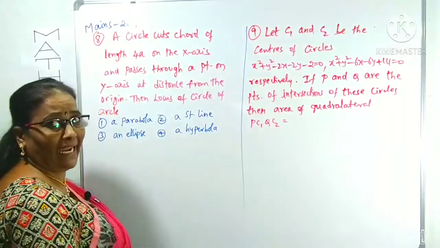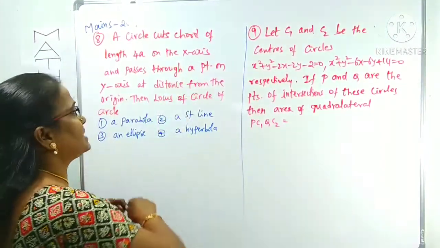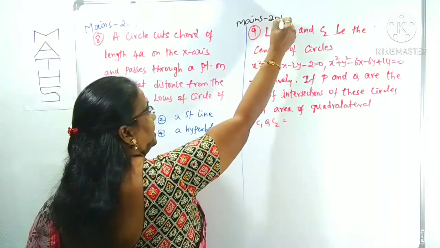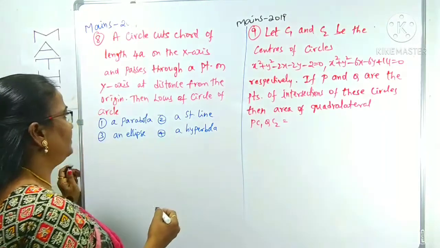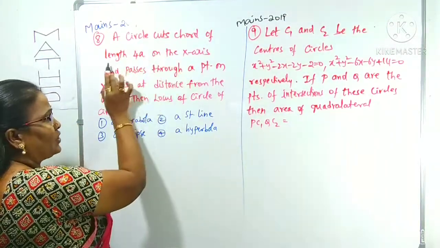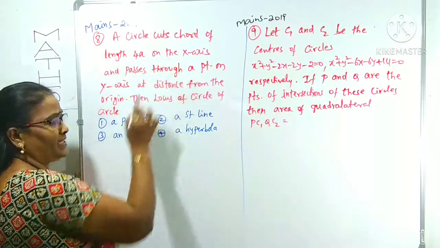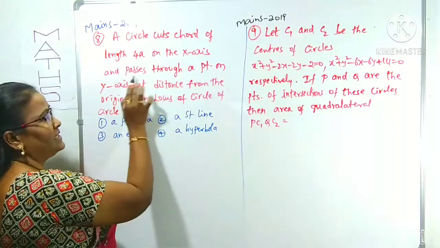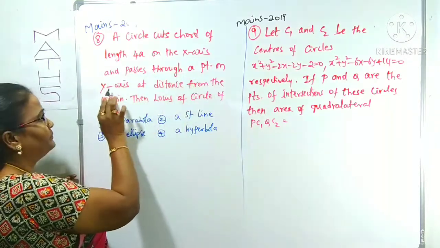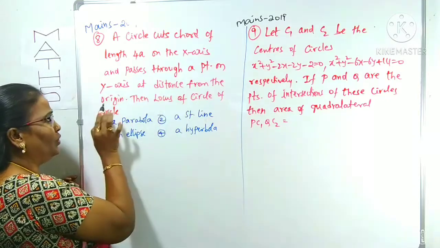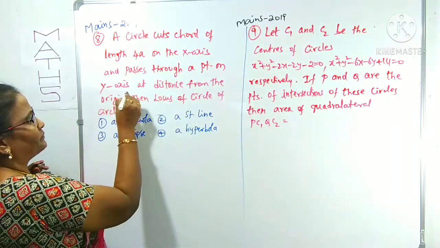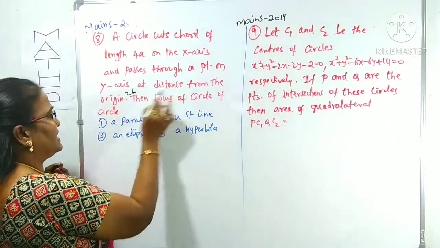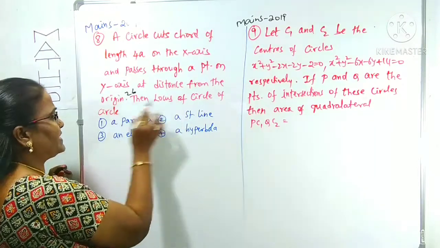That is question number 8. These two were given in Mains 2019. Okay, in this question, a circle cuts a chord of length 4a on the x-axis and passes through a point on the y-axis at a distance from the origin of 2b. Here a term is missed. Then the locus of the circle.